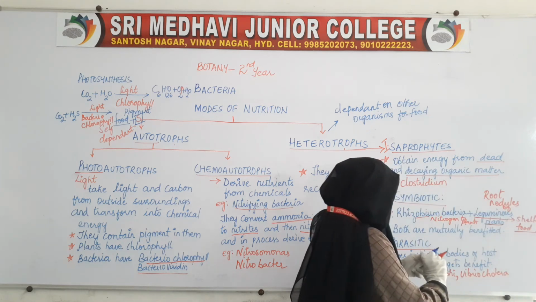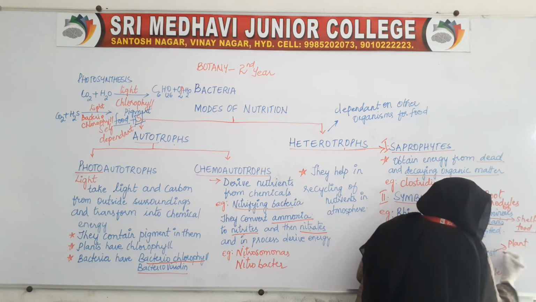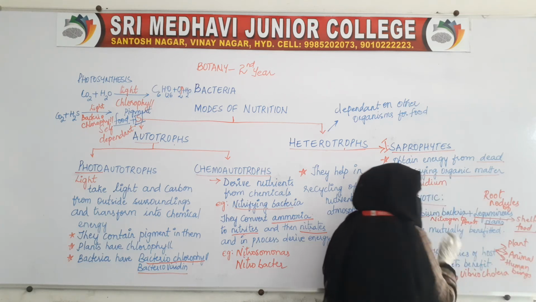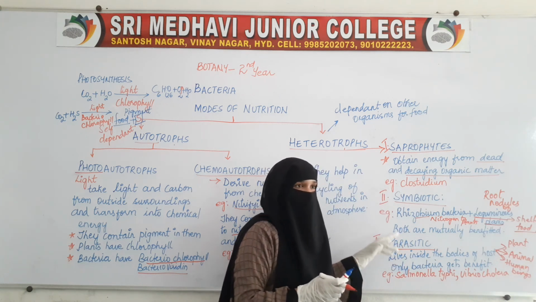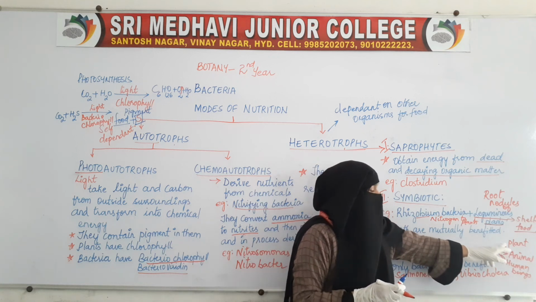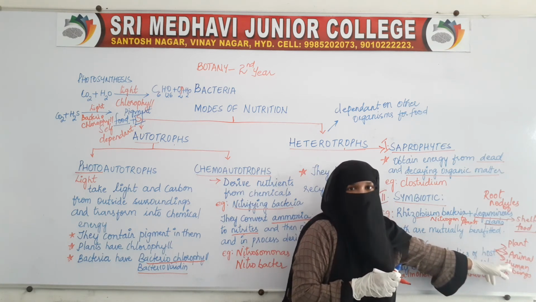This host can be either a plant, an animal, or human beings. That means the parasitic bacteria live inside the bodies of plants, animals or human beings.